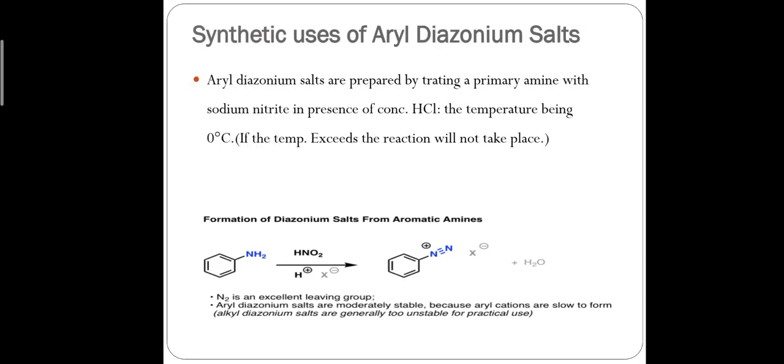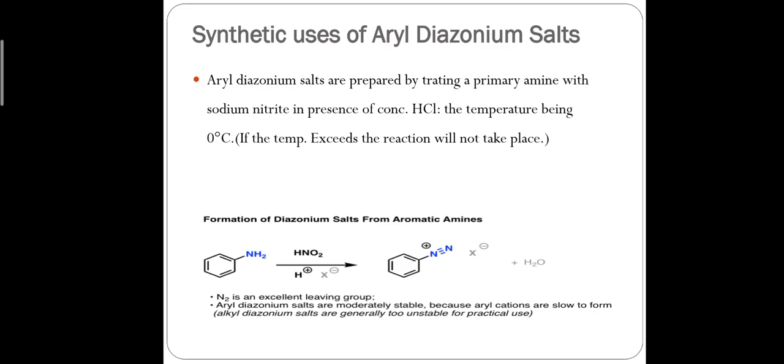So the next topic is synthetic use of aryl diazonium salt. Okay. So when primary amine reacts with sodium nitrite in presence of concentrated HCl, it forms aryl diazonium salt.